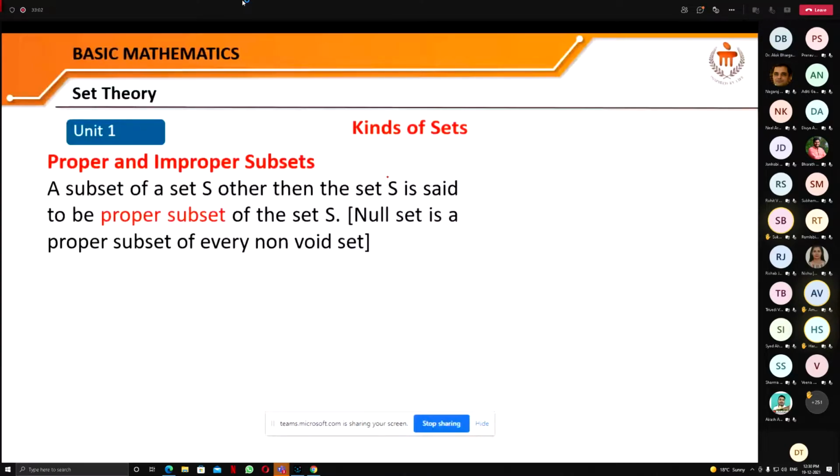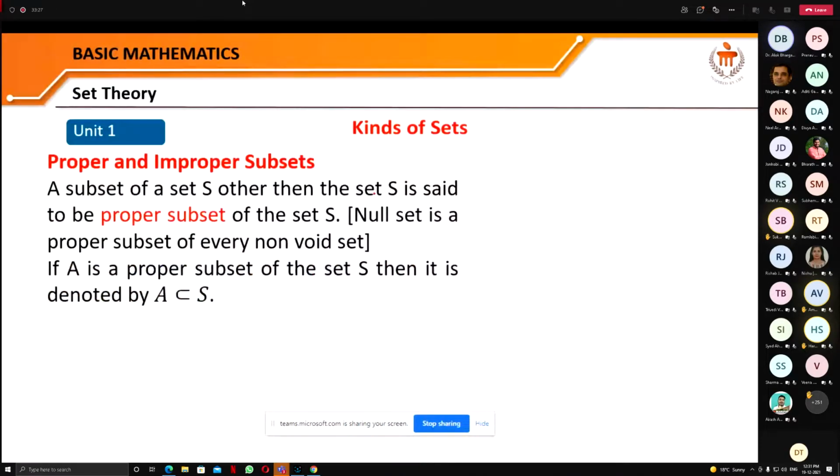Correct? And as we have seen, the null set is a subset of a set, so this subset is a proper subset. So if we are looking for the improper subset of a set S, then the set itself is the improper subset. Otherwise, all of its subsets are proper subsets.